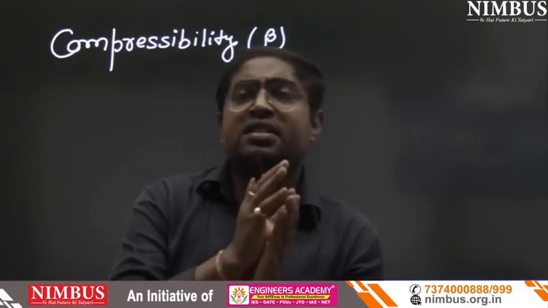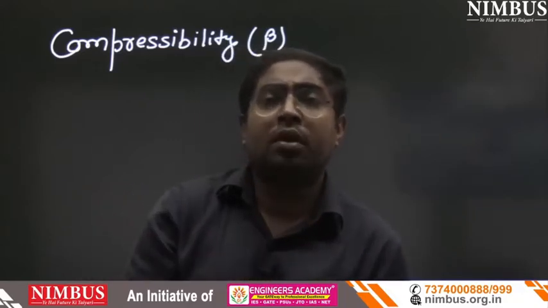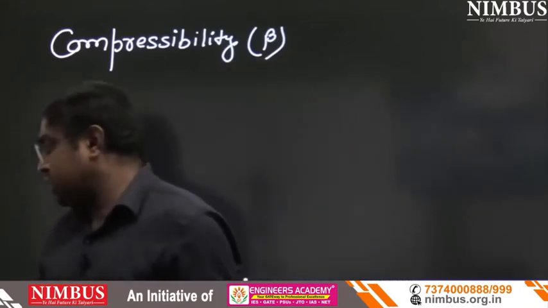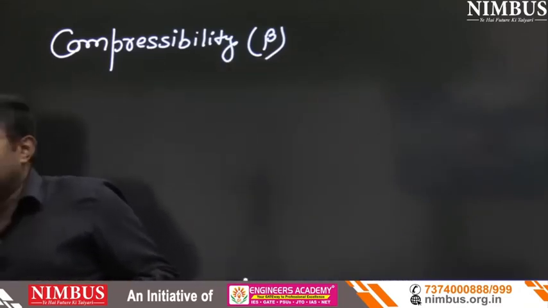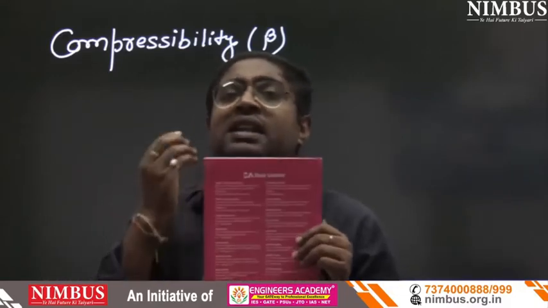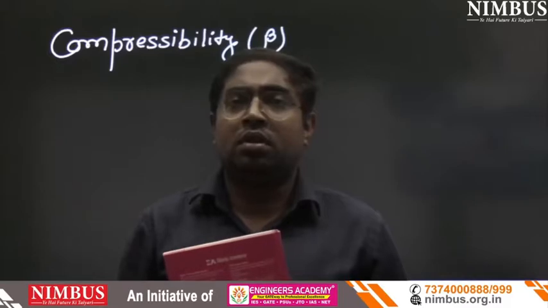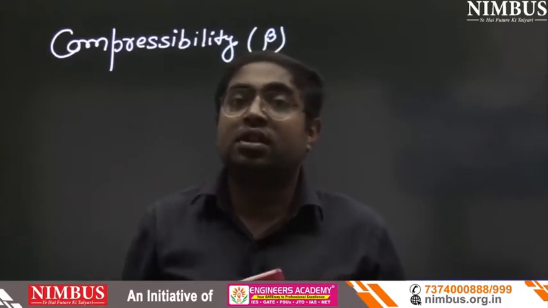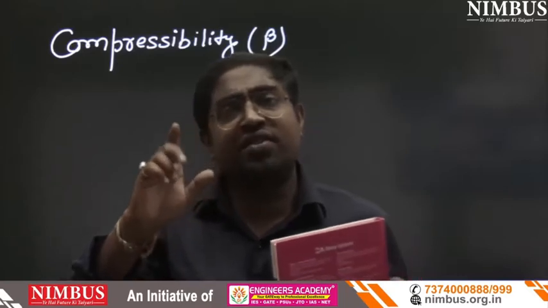If I say this diary is more rigid, it means it is less compressible. And if I say it is more compressible, then it is less rigid. So both are just reverse words.